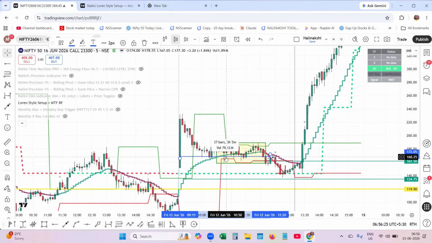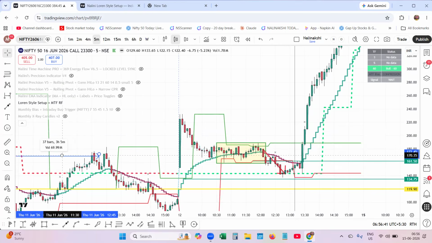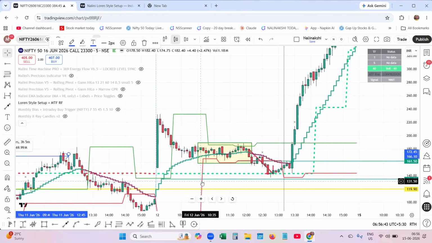That is what happens in the market: at the same level the market comes down, but the option premium decays a little bit more because of the theta decay. So everything you can capture with the Nalini-Lorentz system. This is a beautiful thing. It's an added strength for Nalini precision indicator and Nalini time pro machine.